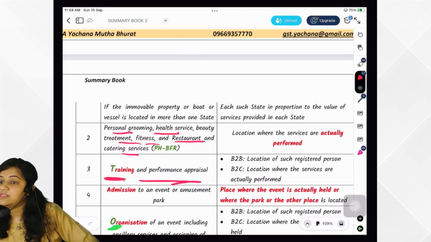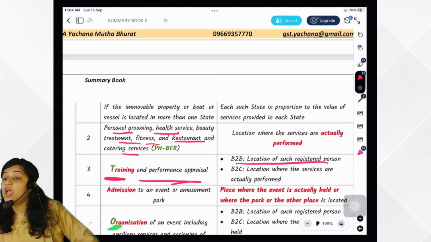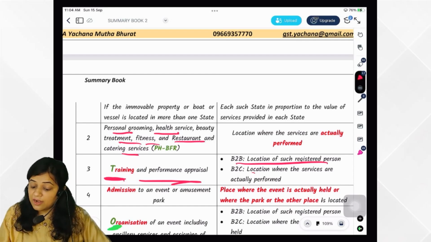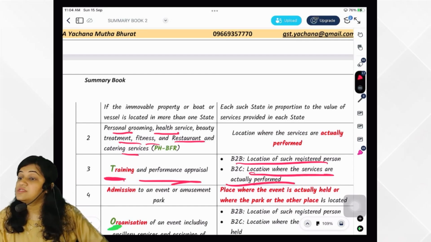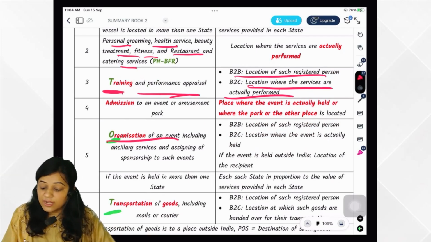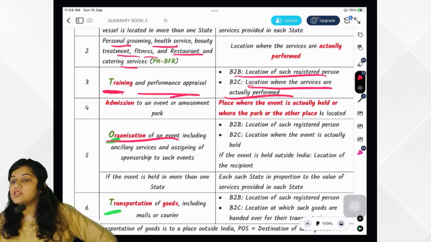Training and performance services. I have told you, I am giving training to chartered accountants. They are registered. Place of supply would be location of registered person. But if I am giving training to the students, they are unregistered. Where the services are actually performed would be the place of supply. Then organization of event. Many questions in the exam. Institute favorite. Organization of event.